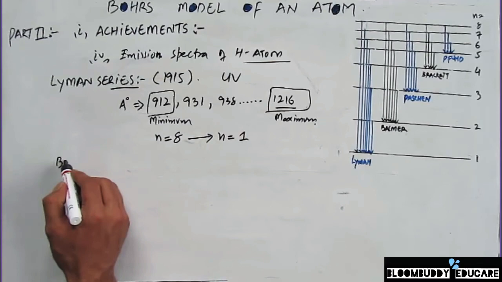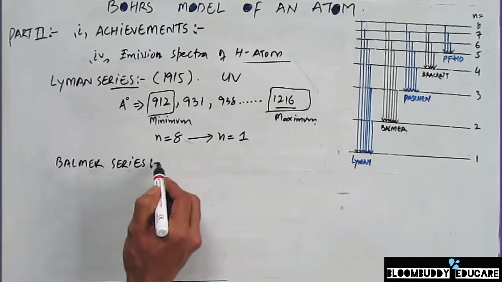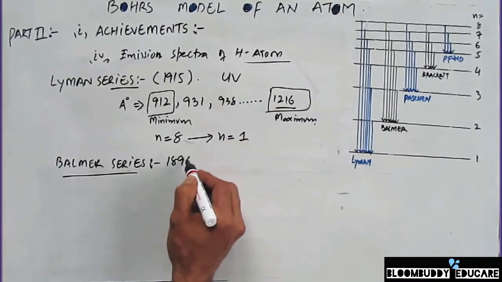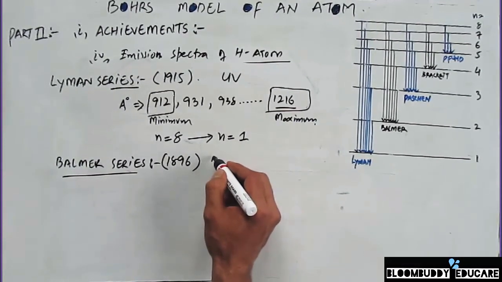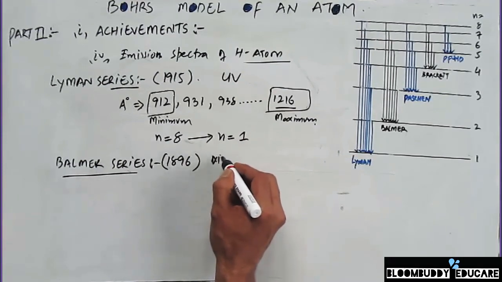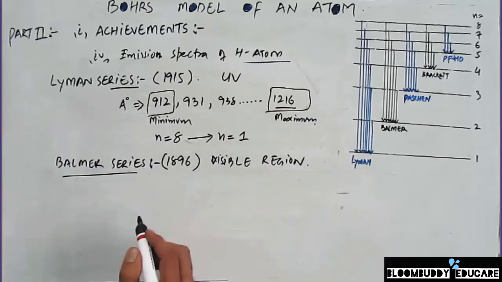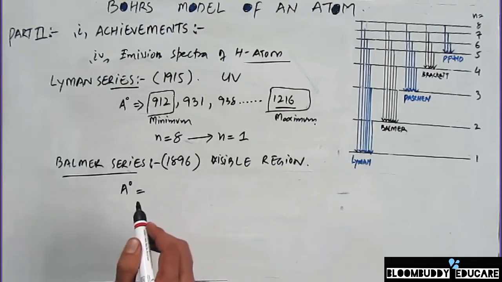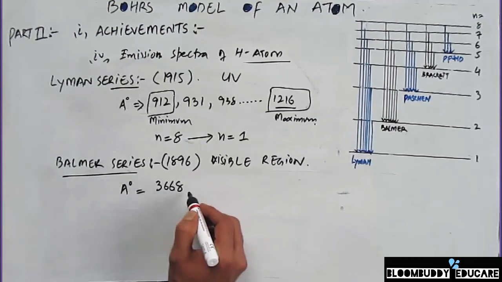Similarly, in case of the Balmer series, it was the first series to be discovered, because this series lies in the visible region. This series was discovered in 1896 by Balmer, and it appears in the visible region. The different wavelengths associated with the Balmer series are: the minimum is 3668 angstrom, the minimum wavelength that's obtainable from this.